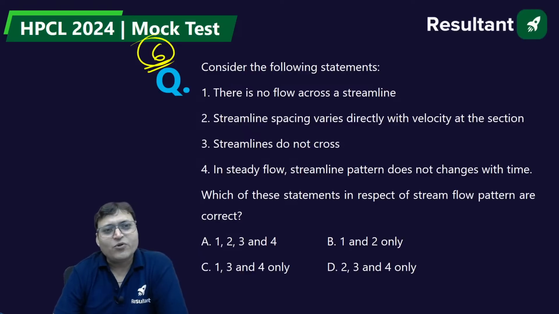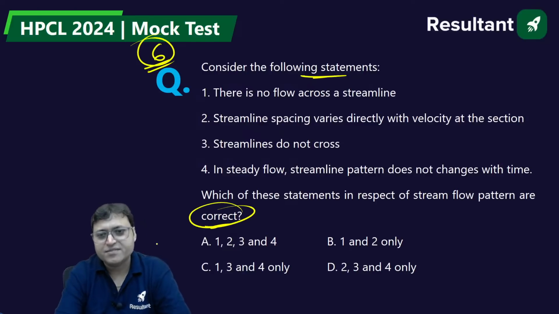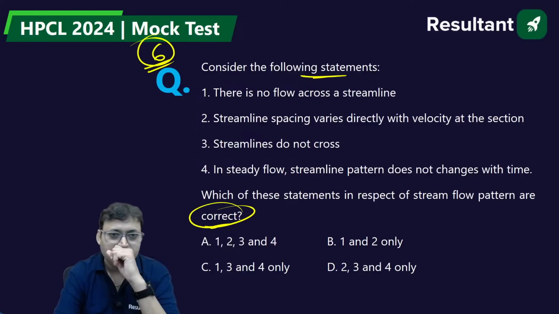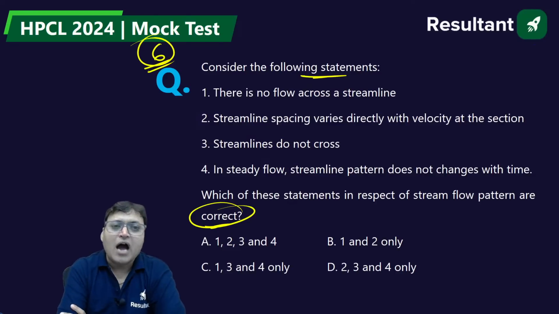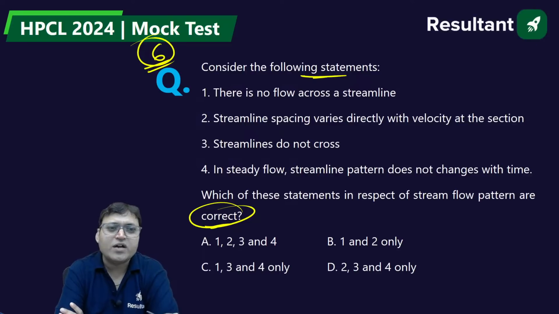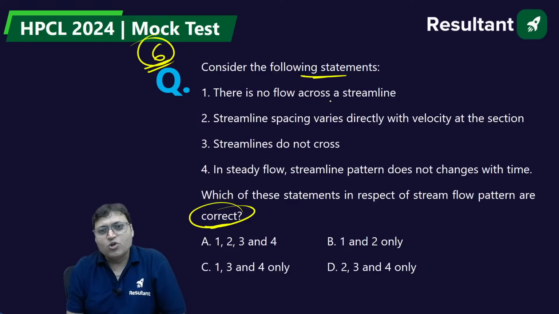Next question is from fluid kinematics. Consider the following statements. We have to find out which one of them is correct. Out of these options, what are the correct statements? There is no flow across a streamline.